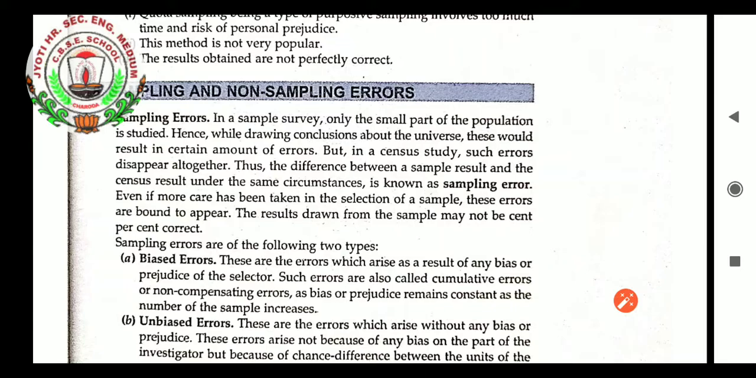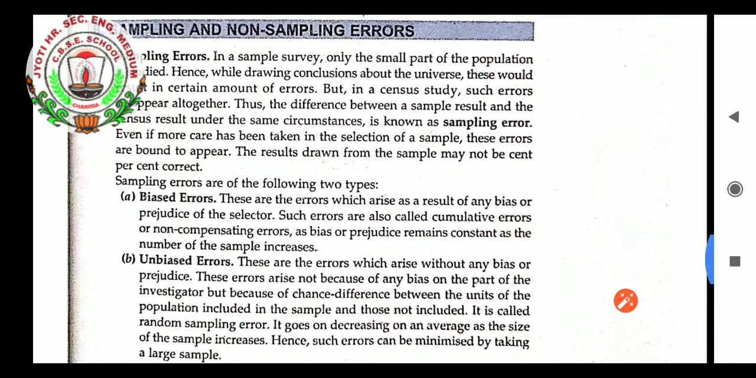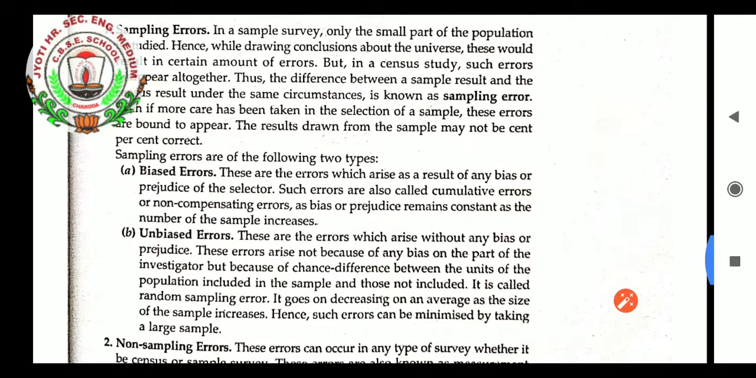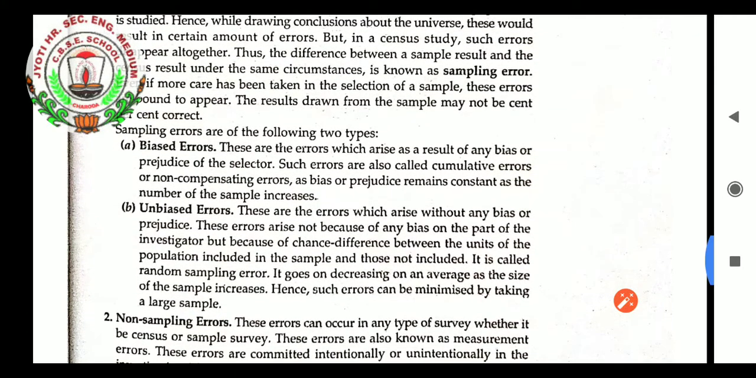Thus, the difference between a sample result and the census result under the same circumstances is known as sampling error. Even if more care has been taken in the selection of a sample, these errors are bound to appear. The result drawn from the sample may not be 100% correct. Sampling errors are of the following two types. Biased errors. These are the errors which arise as a result of any bias or prejudice of the selector. Such errors are also called cumulative errors or non-compensating errors, as the bias or prejudice remains constant as the size of the sample increases.